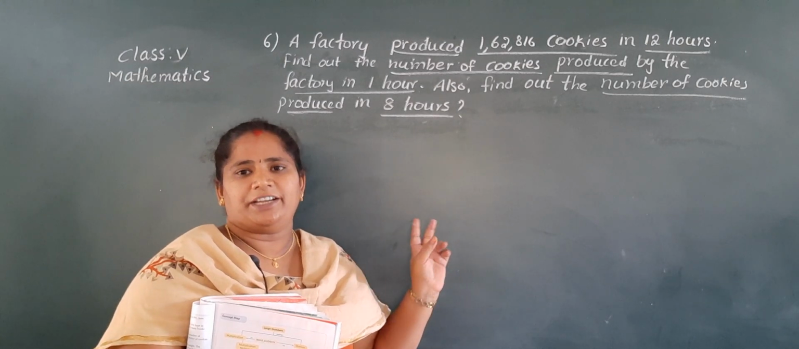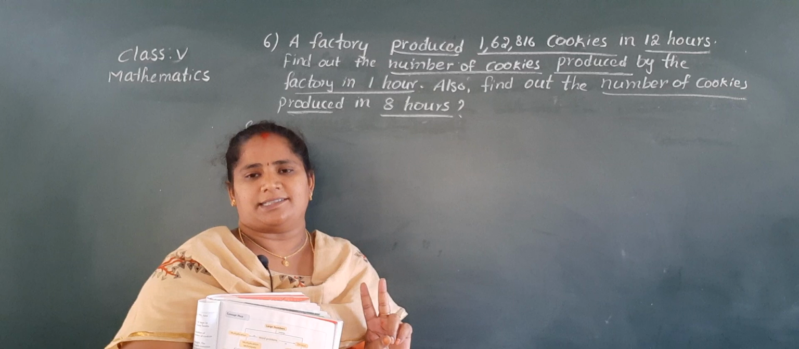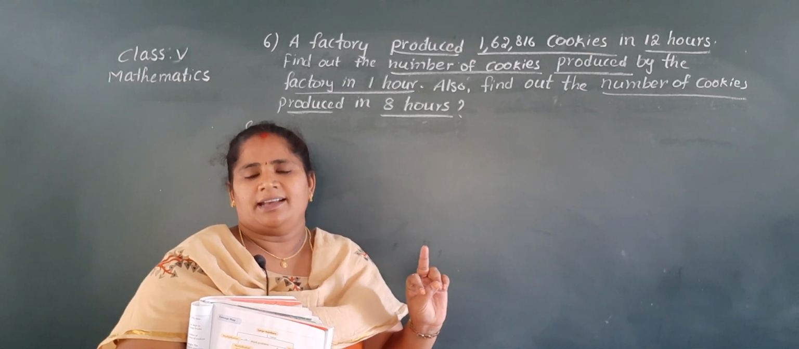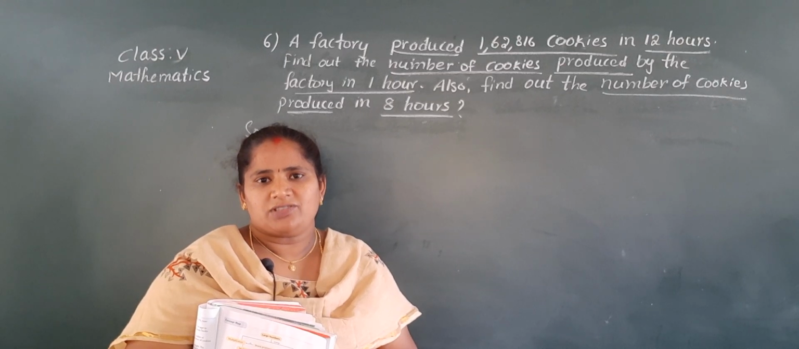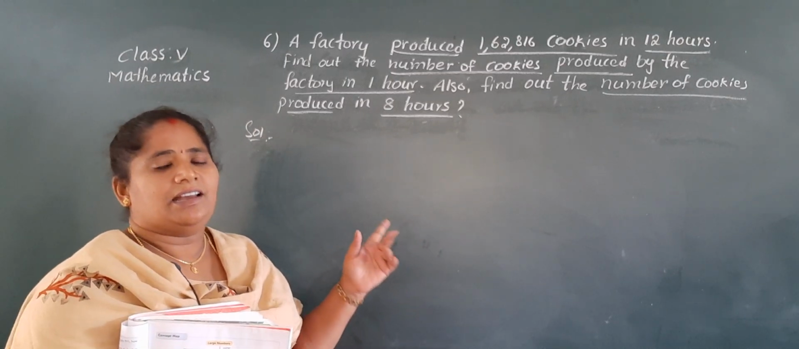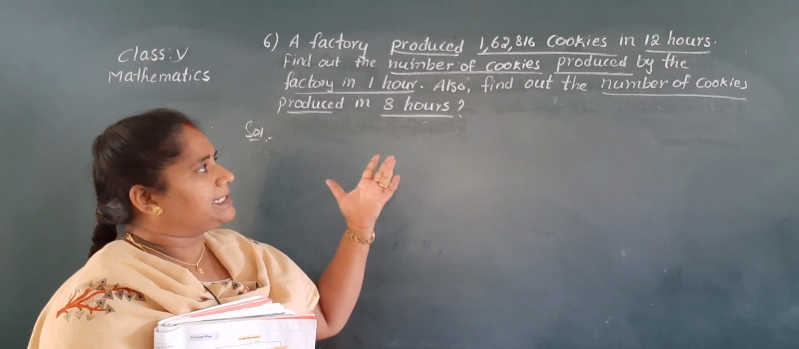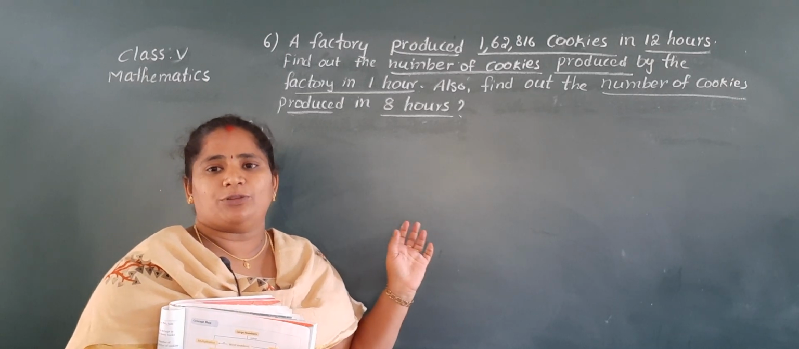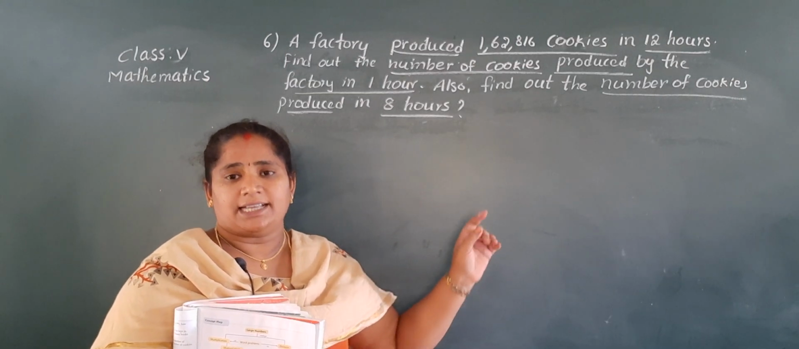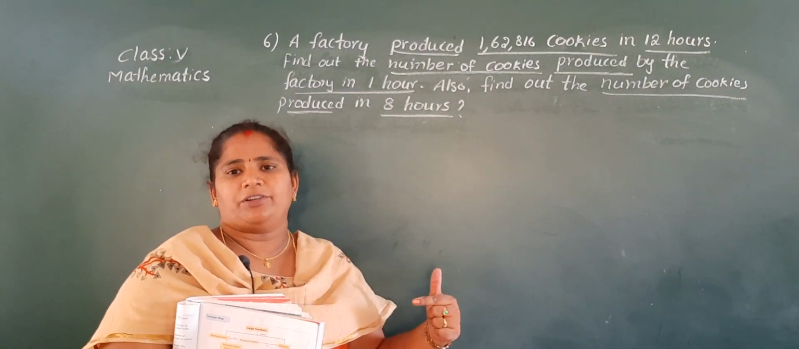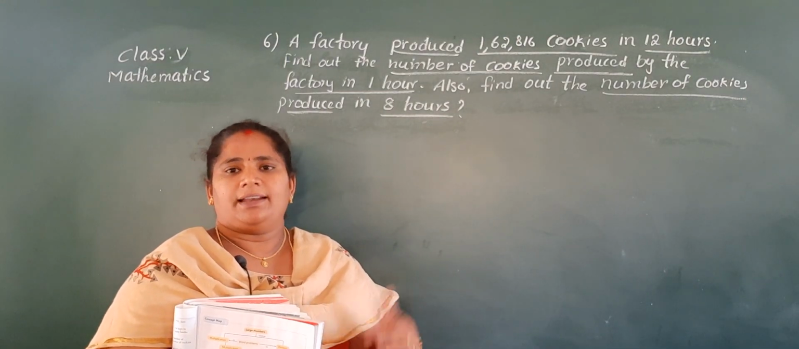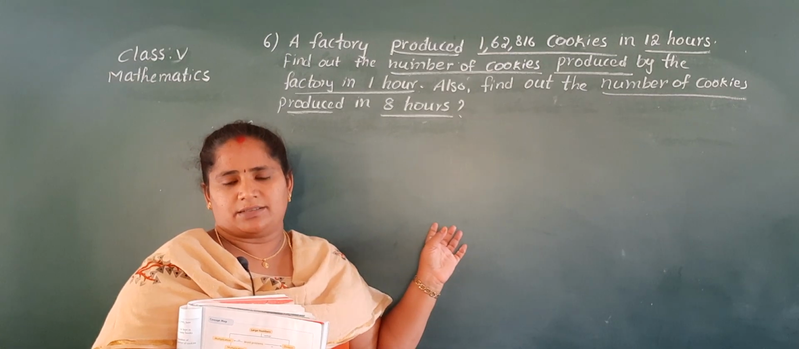So here we do two mathematical operations, children. First one division, again multiplication. Is it clear to you, children? So what is given here? A factory produced 1,62,816 cookies in 12 hours. They are given 12 hours. So first we have to calculate for 1 hour. Later we calculate for 8 hours.